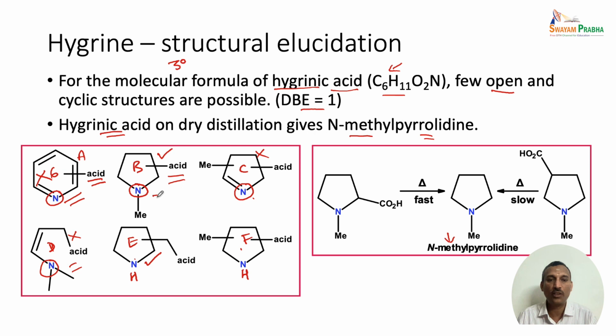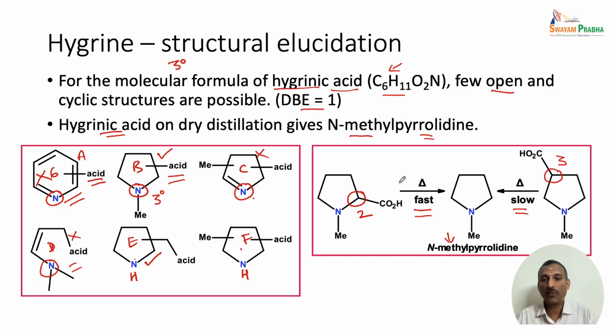We also have a tertiary nitrogen, and this has only one carboxylic acid group. Now, we have 2 possibilities, because the carboxylic acid can be present at position number 2, or at position number 3. So, there are 2 ways, because both these compounds will on heating give N-methylpyrrolidine. The only difference is, if it is at position number 2, this gives the N-methylpyrrolidine very quickly, whereas if the carboxylic acid is present at position 3, the decarboxylation is very slow, or it takes a longer time.